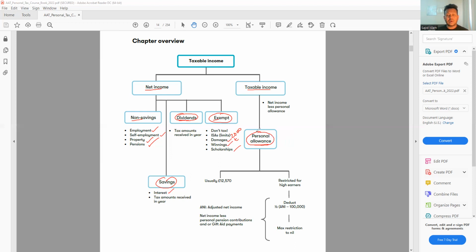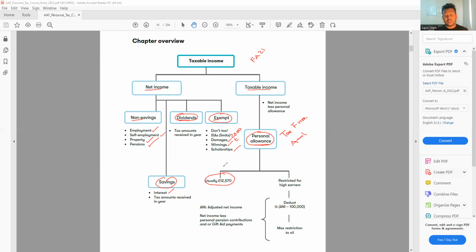Now, personal allowance is all about the tax-free amount. So the amount you don't have to pay tax. So this is called personal amount, tax-free amount. So you really don't have to pay any tax on this amount. And this is my personal allowance. Every year, the personal allowance is changed. For this year, Financial Act 2021, we're going to follow the personal allowance is 12,570. So this sort of information has to be on our head.